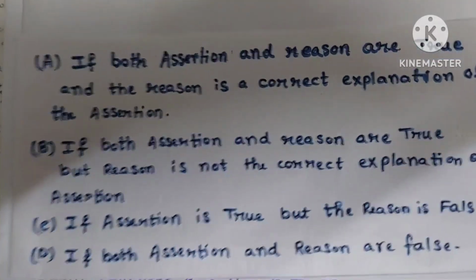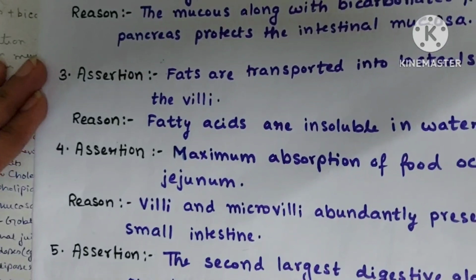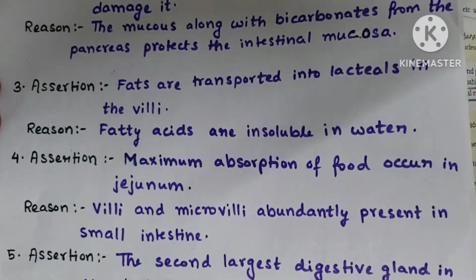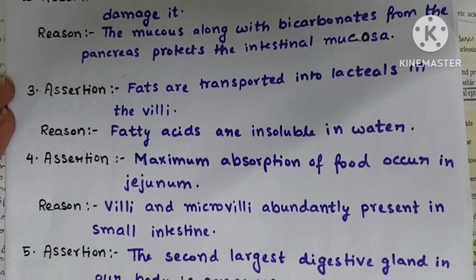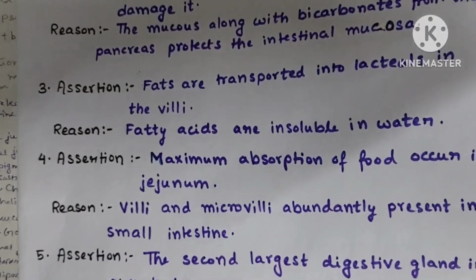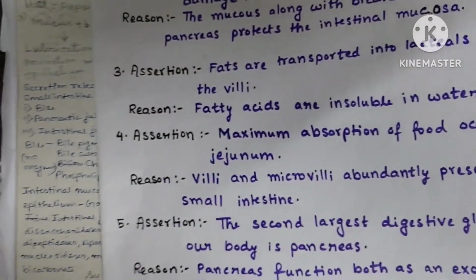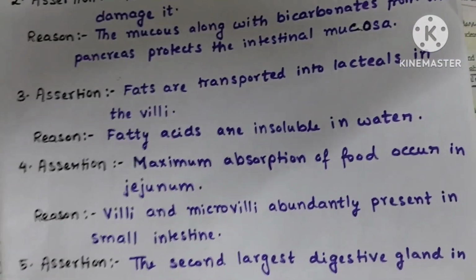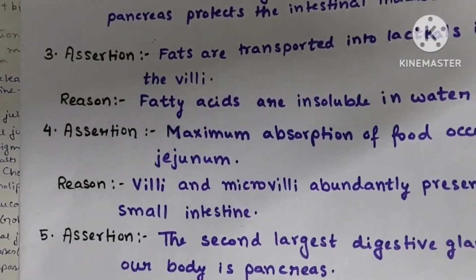Okay, then next question. Question number 3. Assertion. Fats are transported into lacteals in the villi. Yeah, this statement is correct. And the reason is fatty acids are insoluble in water. This statement is also correct.